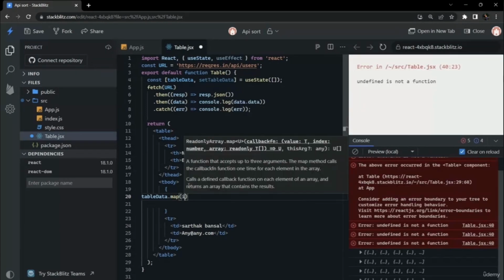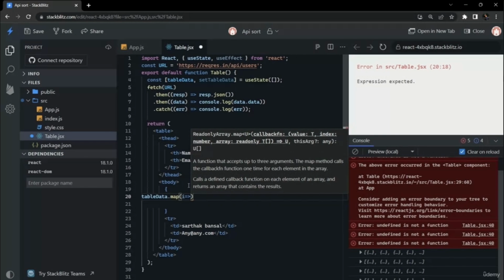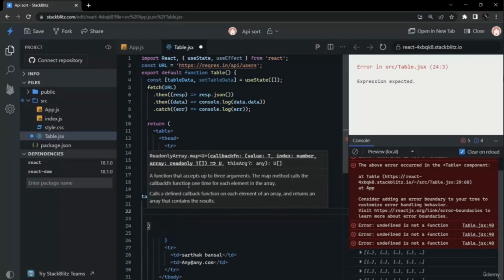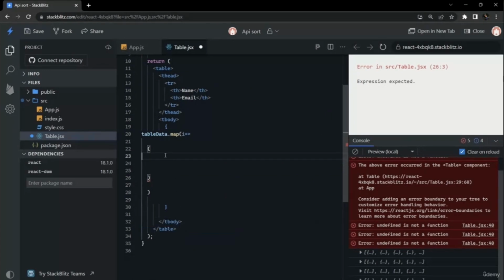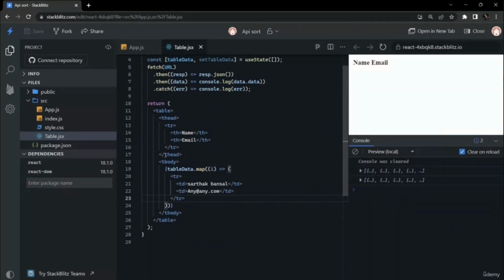So we will use a map function here, and we will iterate over each object, and we will display our first name, last name, and email accordingly. So we have placed our row and td inside of this map function, and item is each item of the array, that is a single object inside of an array.